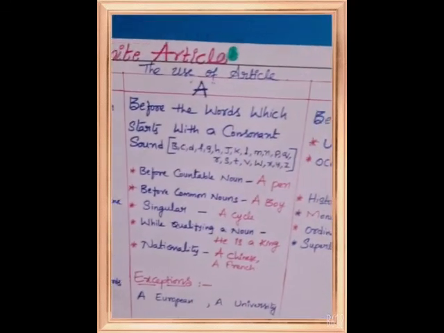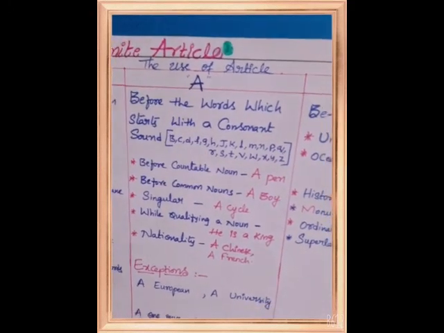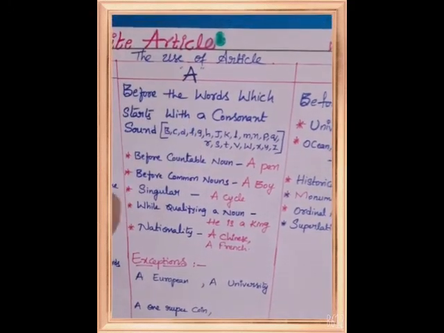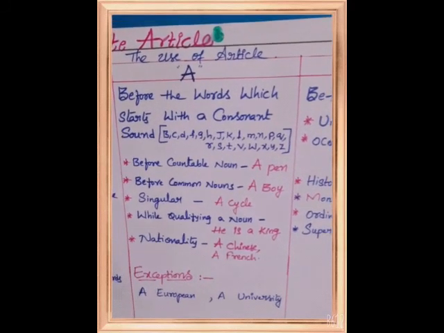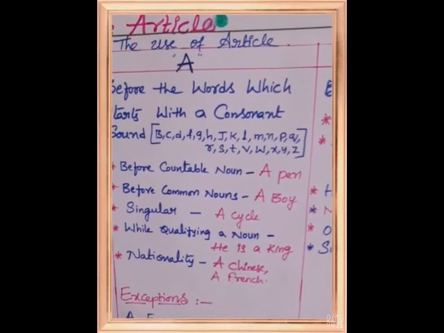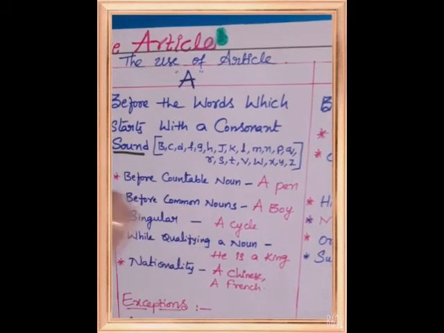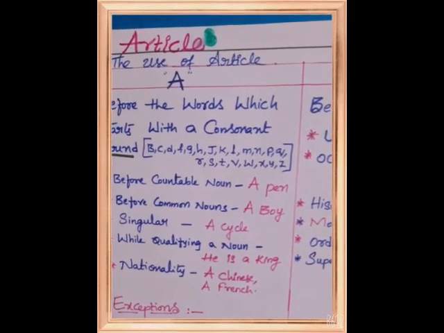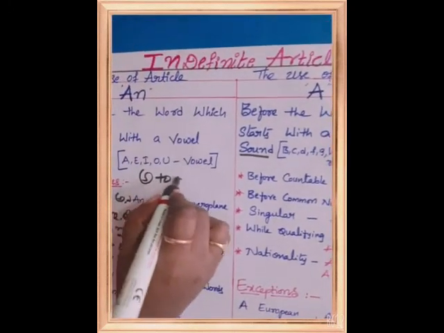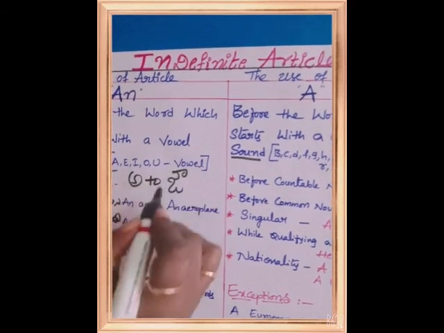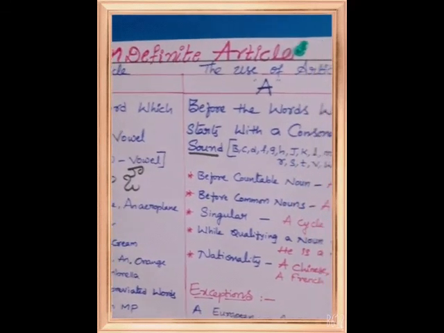Coming to article a. We use the article a before the words which start with a consonant sound. Here again I am stressing that sound is important. If we get A to OW sounds, then we have to use an.